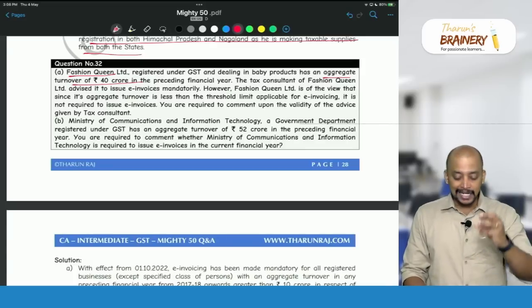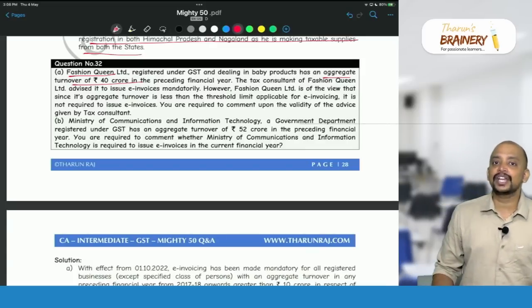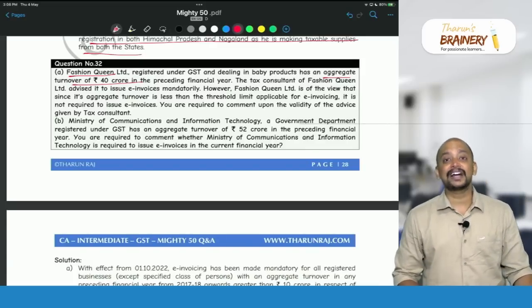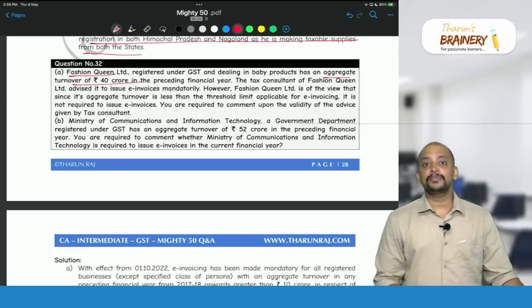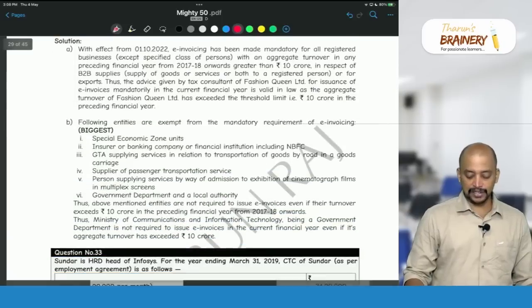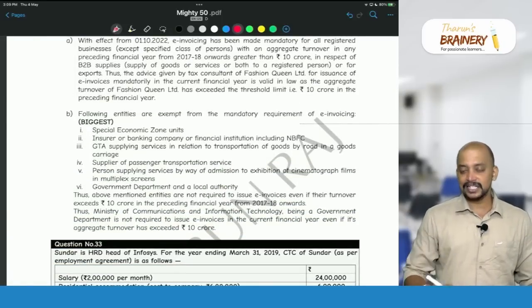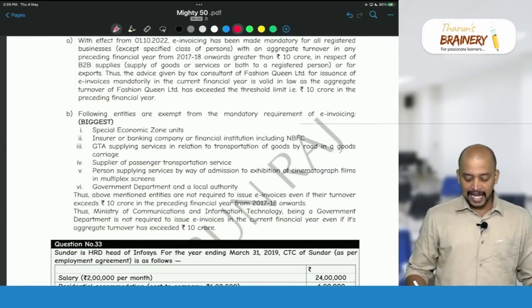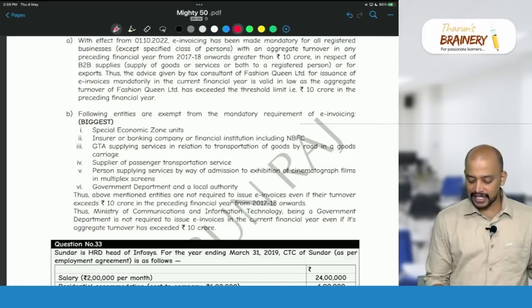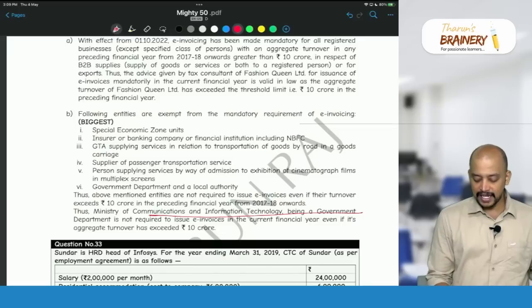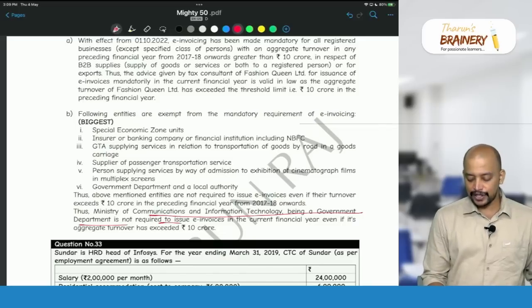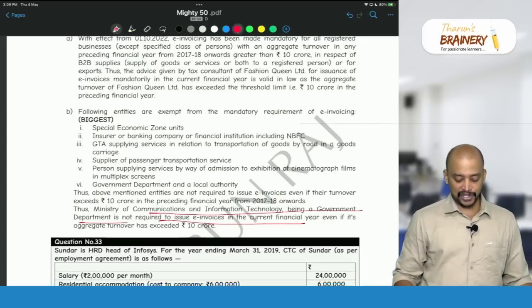In this case, the Ministry of Communications and Information Technology is a government department. So a central government department or state government department is not required to give e-invoice. So these are the entities which are not required to give e-invoice, and the Ministry, being a government department, is not required to issue e-invoice in the current financial year.